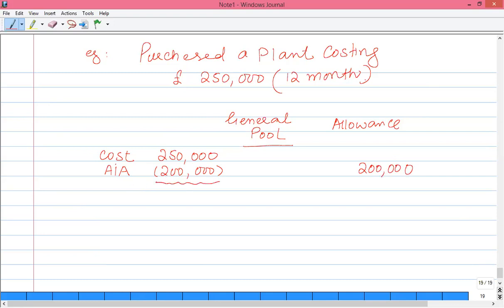The surplus amount will be part of the pool, either as general pool item or as a special pool item, depending on the nature of the asset. Now on this surplus amount 50,000, we will claim a written down allowance of 18%.